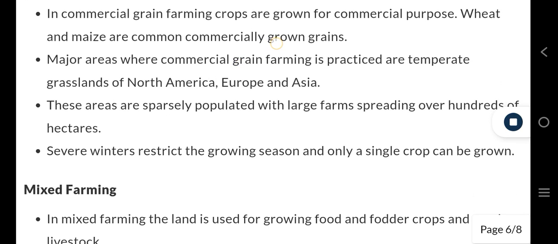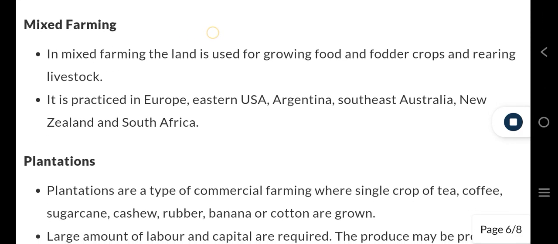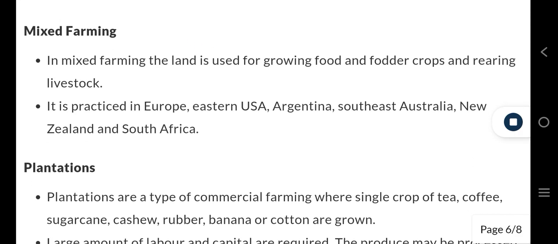Major areas where commercial grain farming is practiced are temperate grasslands of North America, Europe, and Asia. These areas are sparsely populated with large farms spreading over hundreds of hectares. Severe winters restrict the growing season and only a single crop can be grown. Mixed farming. In mixed farming, the land is used for growing food and fodder crops and rearing livestock. It is practiced in Europe, Eastern USA, Argentina, Southeast Australia, New Zealand, and South Africa.